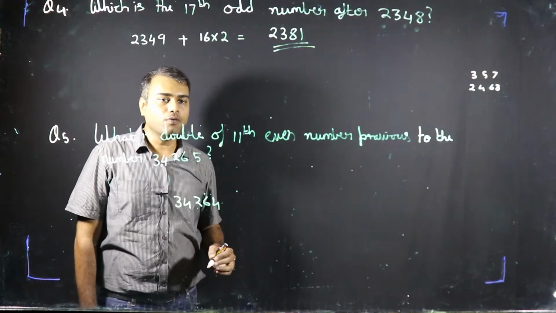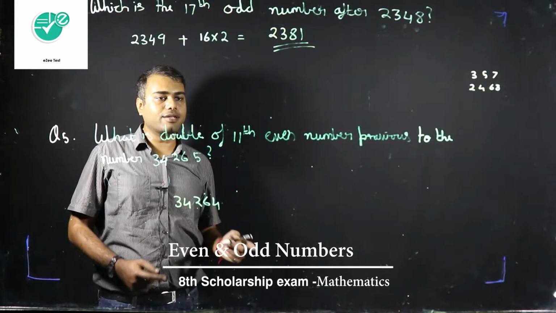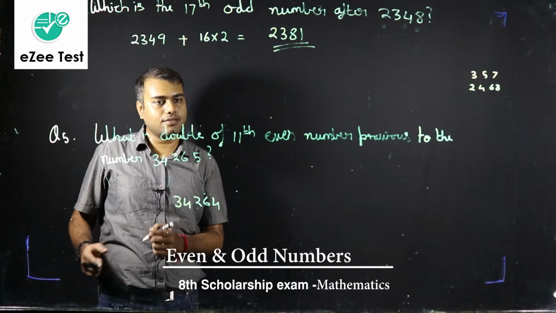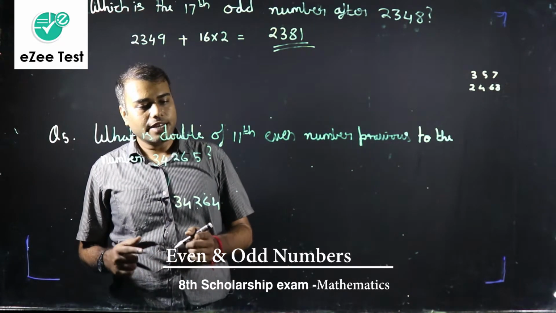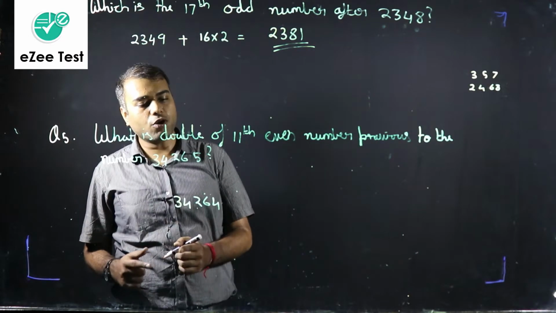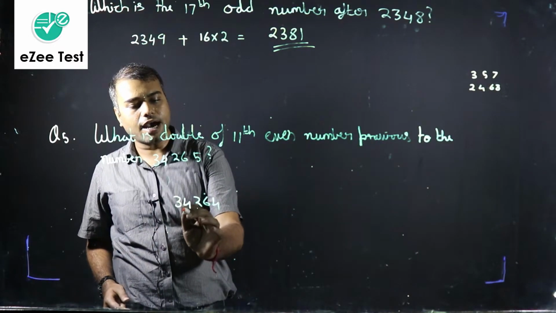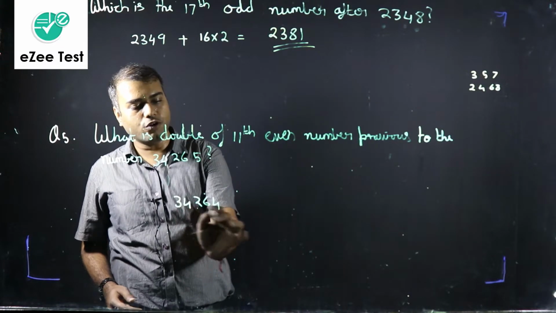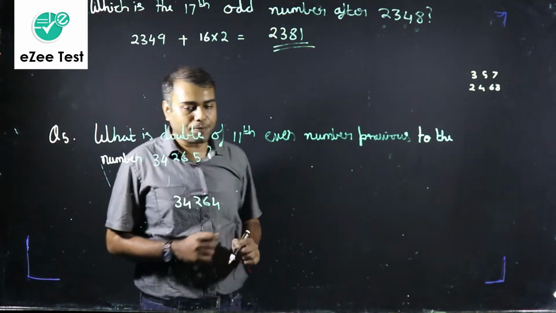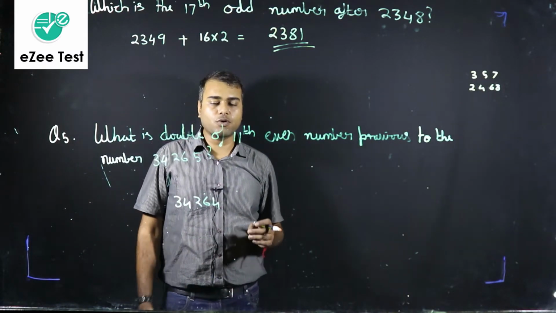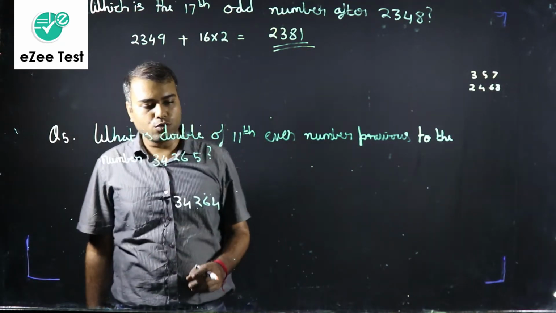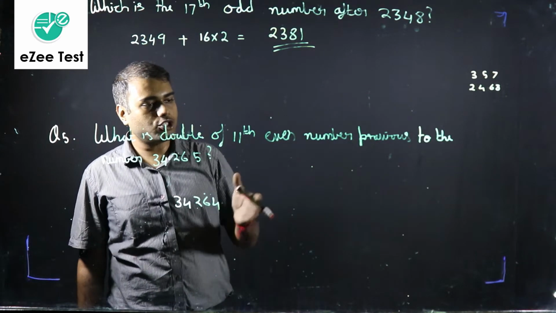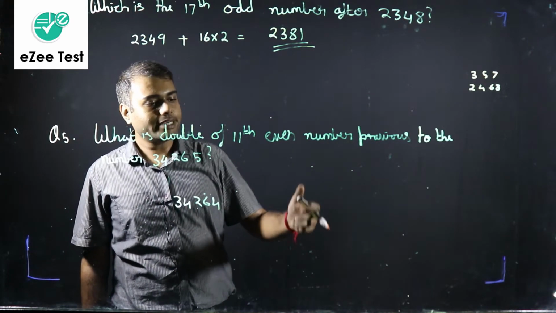34264. Now we have to find the remaining 10th. Now we have to go back 10 times, right? We have to go back 10 times 2 to find the 10th even number before 34264. I'll repeat it again. We have to find the 10th even number before 34264. So we have to jump 2, 10 times.